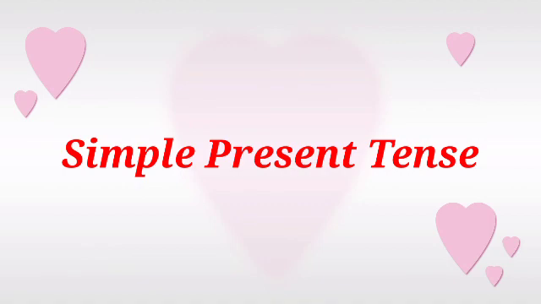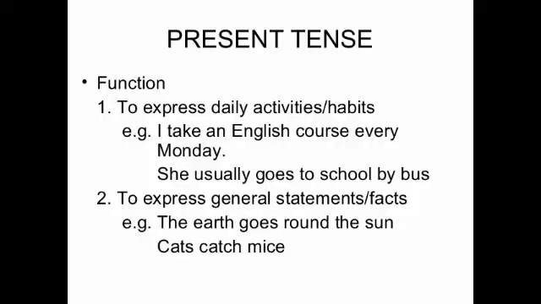Next, we are going to discuss context of simple present tense. First one, to express daily activities or habits. Children, our daily activities or habits should be said in simple present tense. You should use simple present tense when you express your daily habits or activities. Look at the example given here. I take an English course every Monday. It is a habitual action.